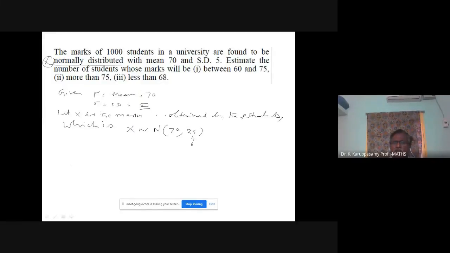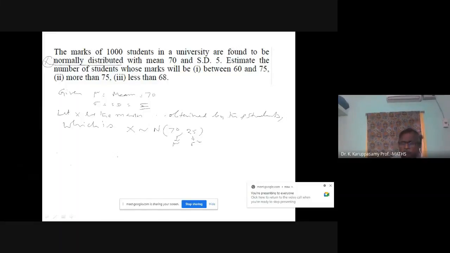So this is sigma square, this is mu. Your sigma value is 5, and sigma square I have substituted.